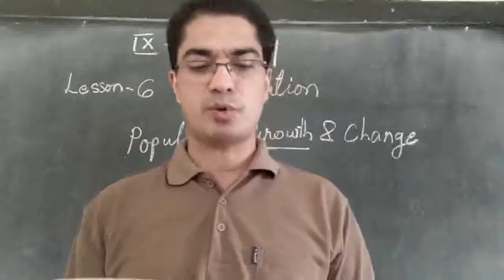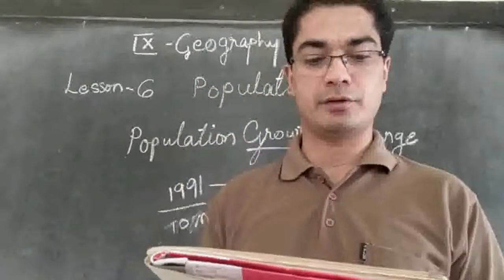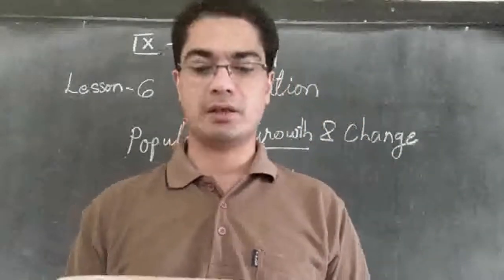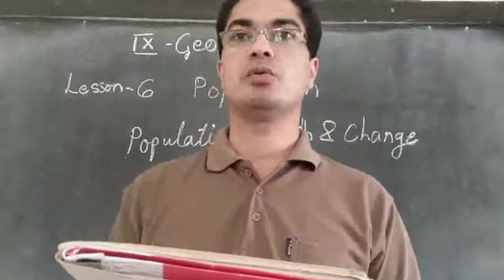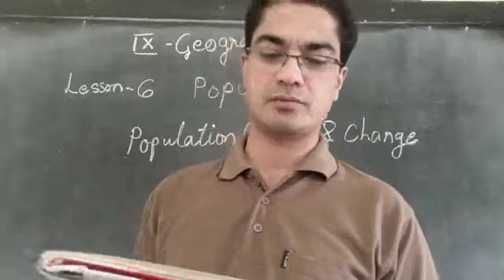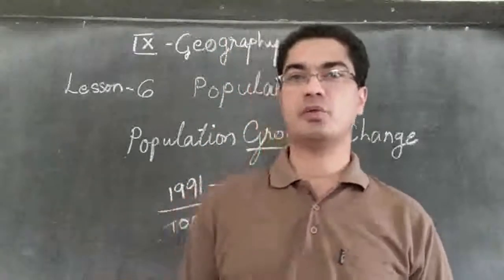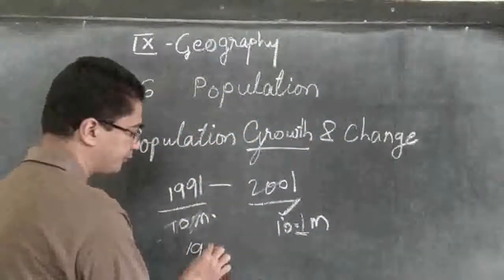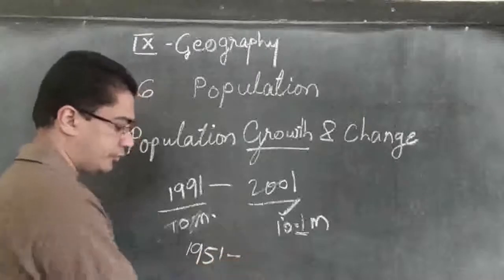Then India's population has been steadily increasing from 361 million in 1951 to 1028 million in 2001. So in 1951, just soon after independence, what was the population of India?